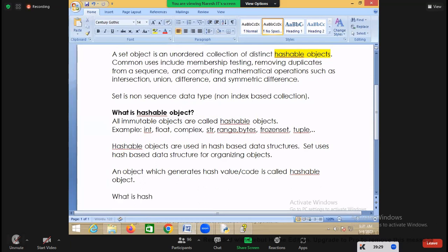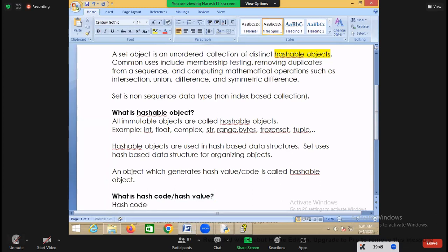Now, what is a hash code or a hash value?